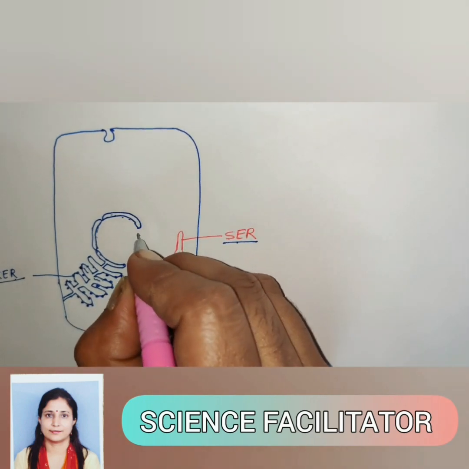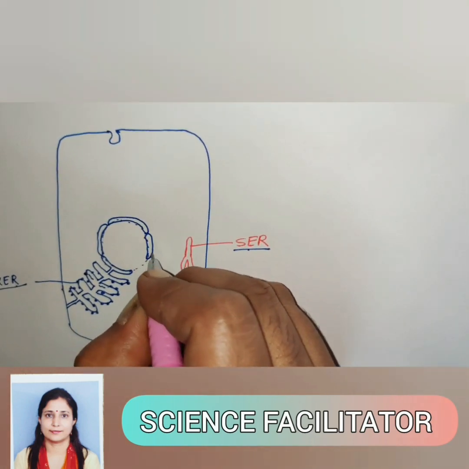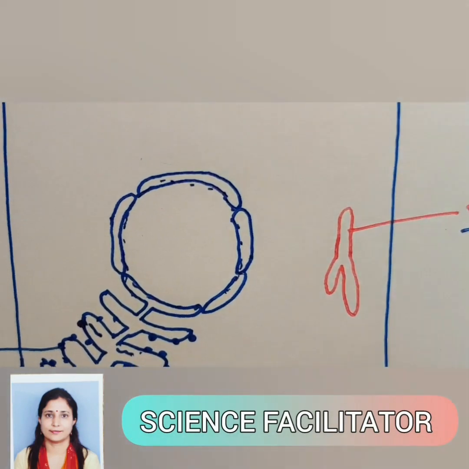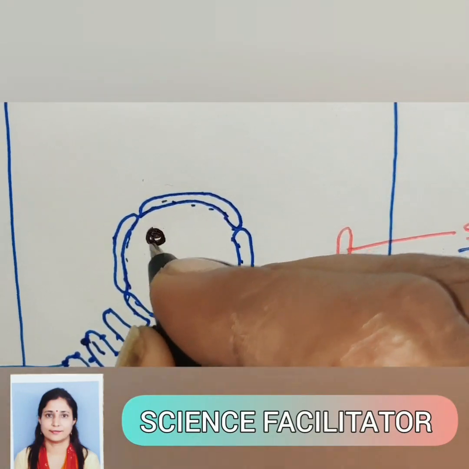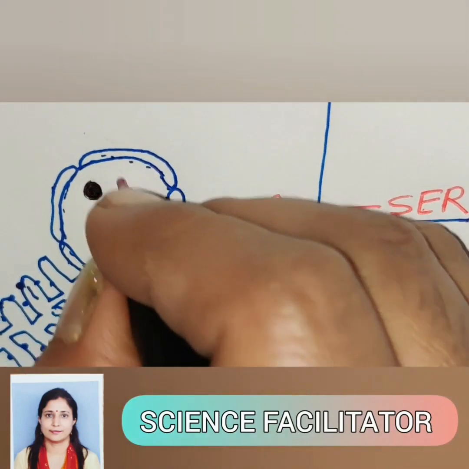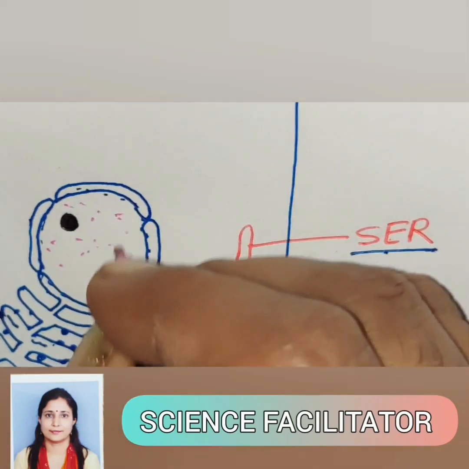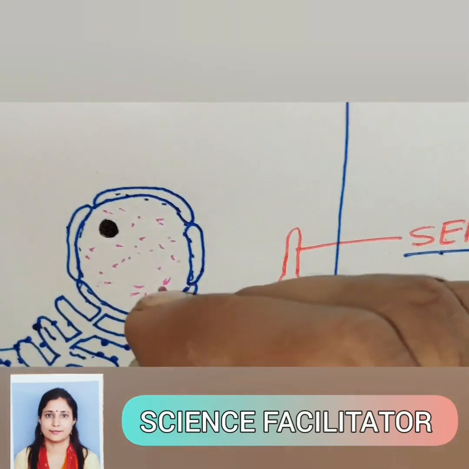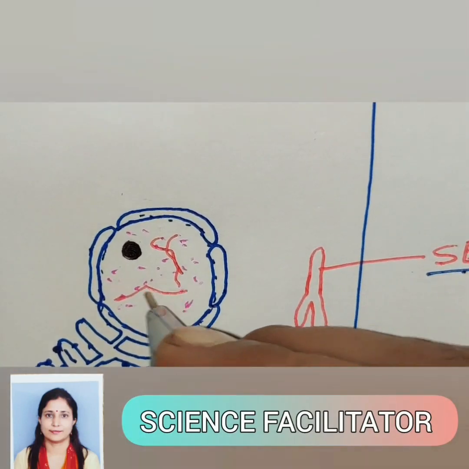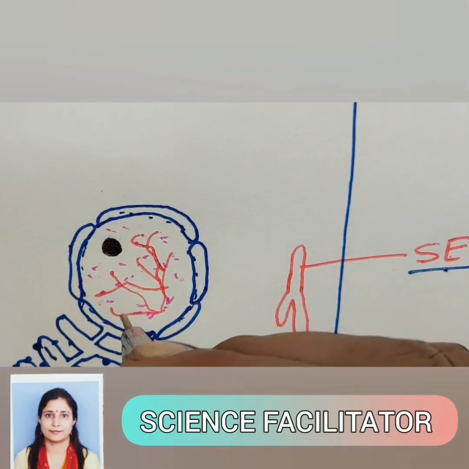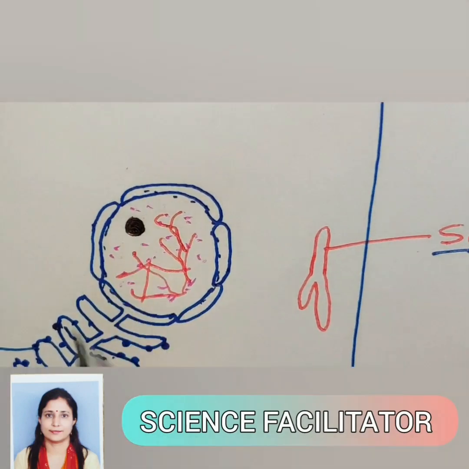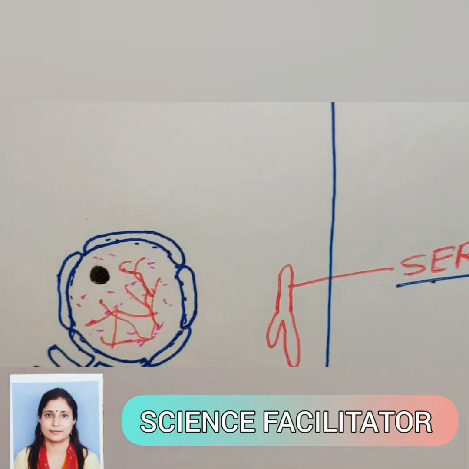Now in the nucleus, as I had already discussed, the nuclear membrane is double layered. There is a spherical structure in the nucleus known as the nucleolus, and the nucleolus is surrounded by the ground matrix, that is nucleoplasm, and there are thread-like structures in the nucleus. This thread-like network is known as the chromatin material. So I am not writing the components of the nucleus here because I had already discussed these components.